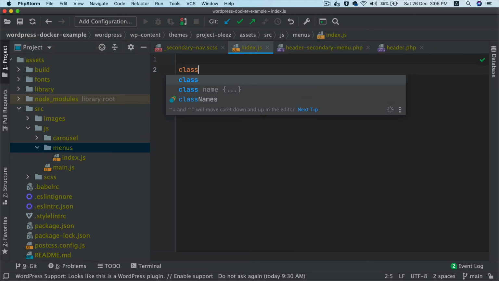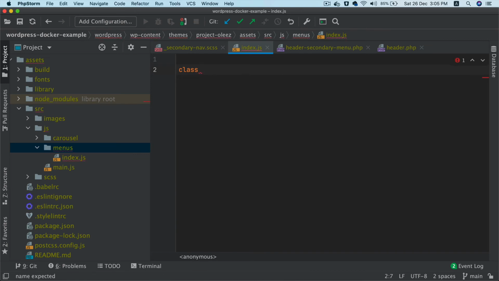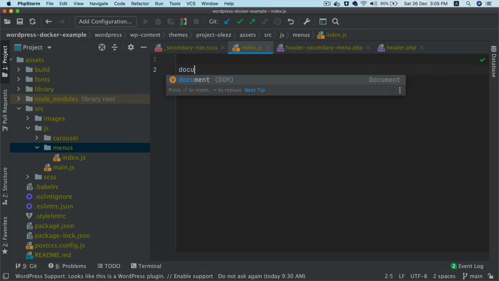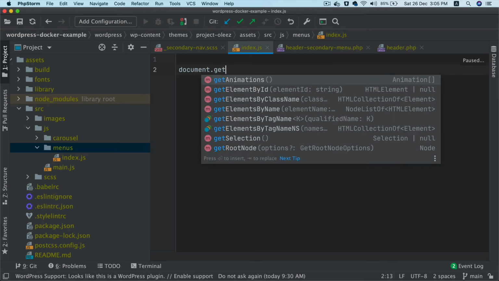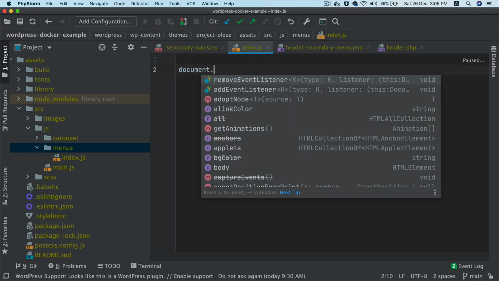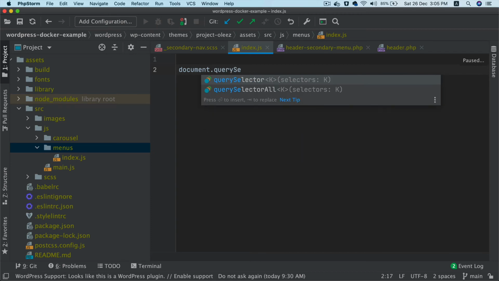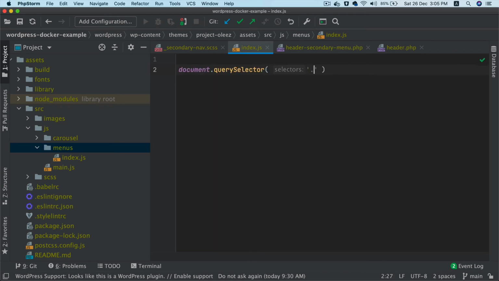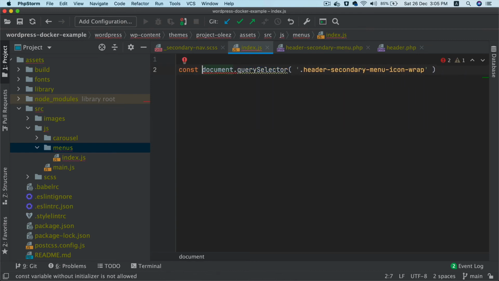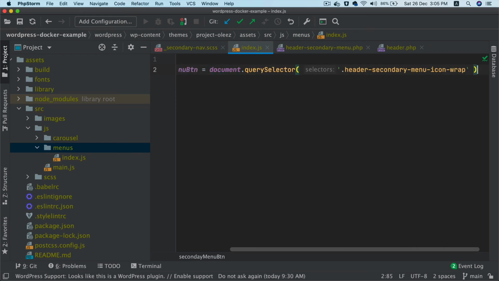Then I'll say class. I don't even have to create a class. All I have to do is just do document dot query selector, and the class name is this. I'll store it in a variable const and I'll name it as secondary menu button equals, it's not an icon but I'm just calling it a button.